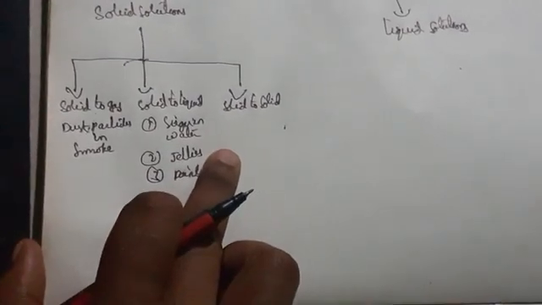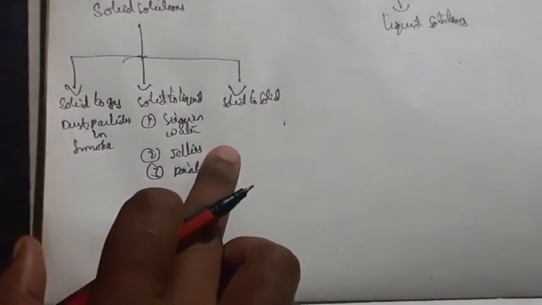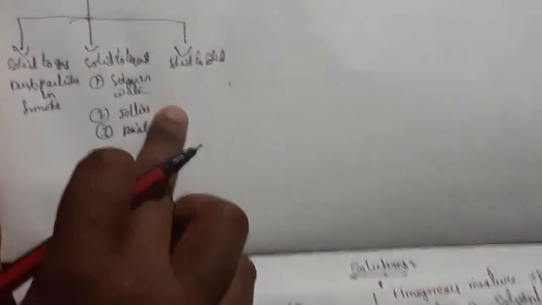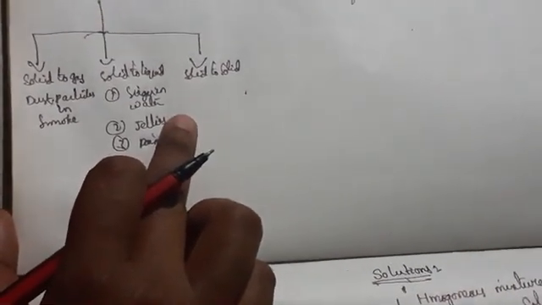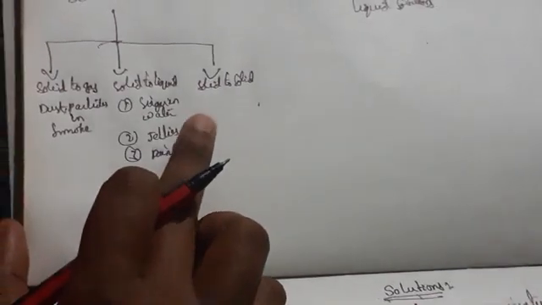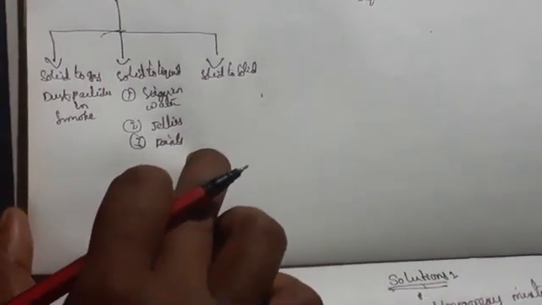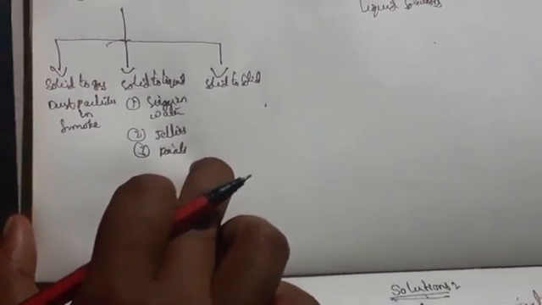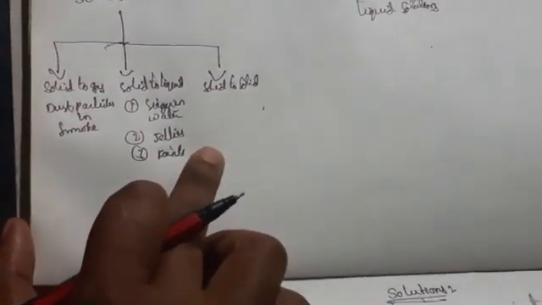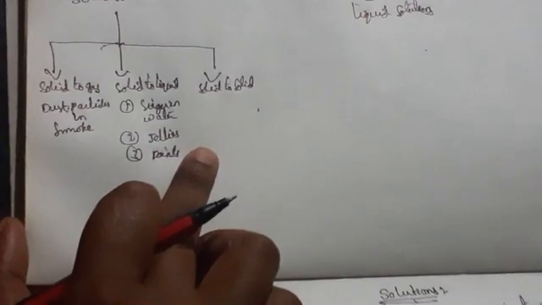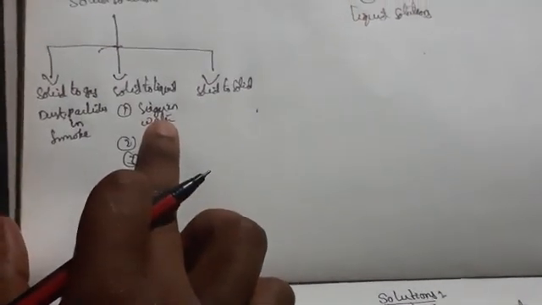So jellies, you will be going to eat jellies, okay, chocolates, jellies. So there will be water content, juicy content and also solid content, that one we call it as jellies. And paints, okay, paints also have water like compounds and also solid contents. If you have seen any paints, okay, this is about solid to liquid.